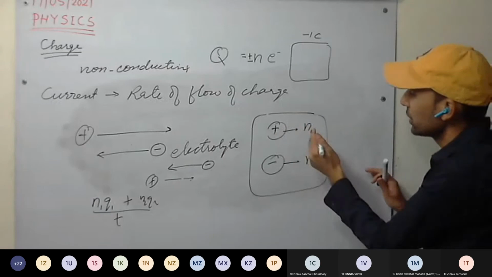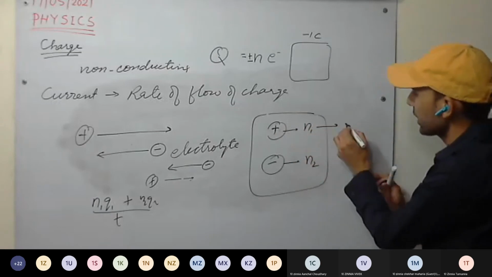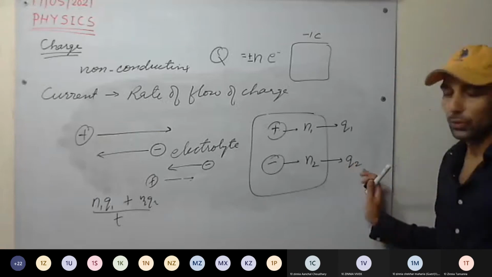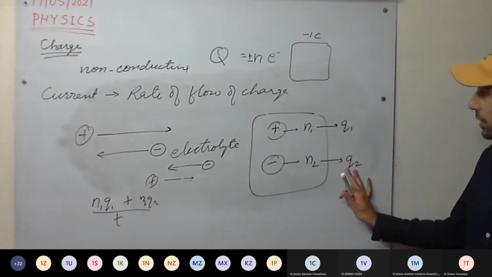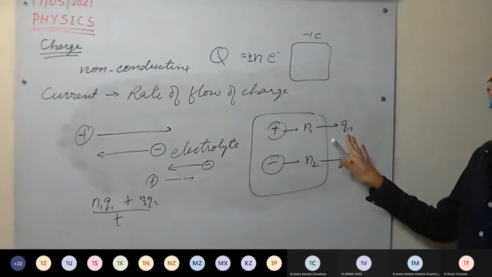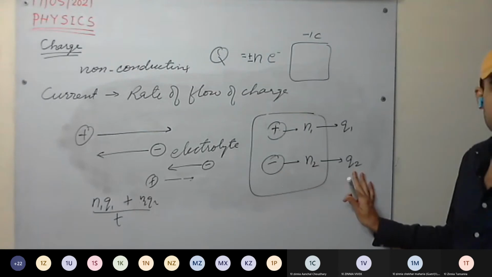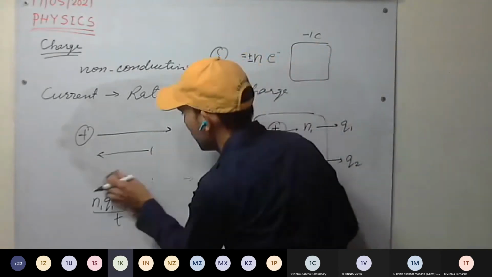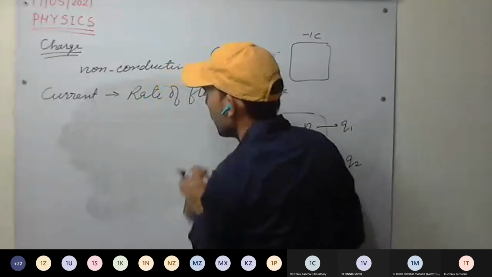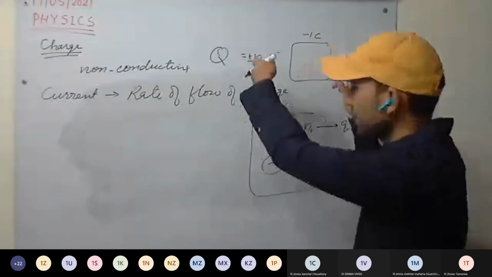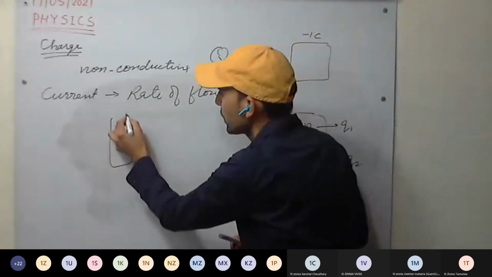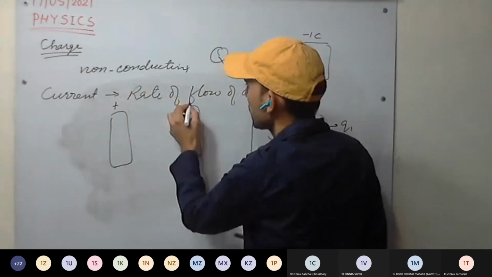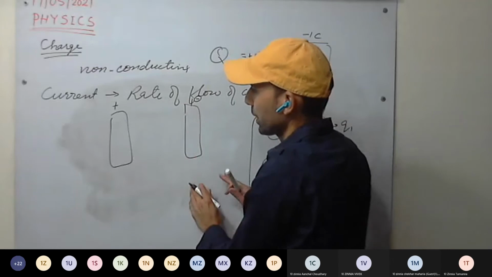Charge on positive ions, that is Q1. Charge on negative ions, consider it as Q2. Charge on 1 positive ion, Q1. Charge on 1 negative ion, Q2. Now, for example, in this electrolyte, we have placed two rods. One is connected to the positive terminal, the other is connected to the negative terminal.